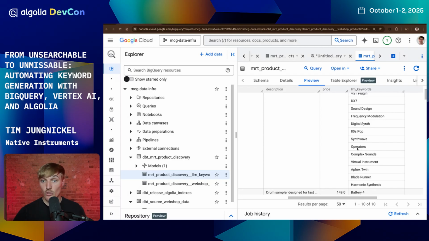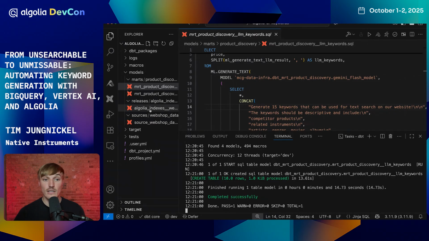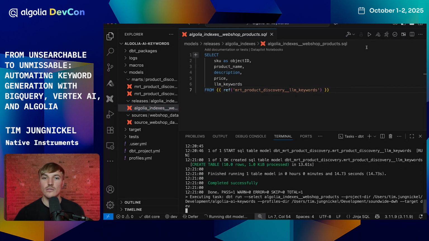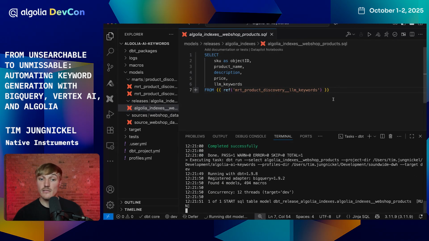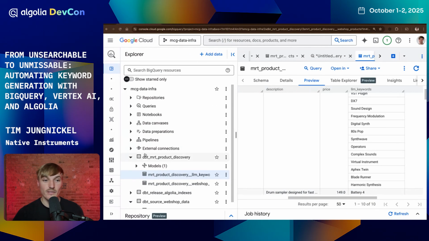As the final step to conclude our pipeline steps, we also need to create a release table. This release table is just renaming the SKU to object ID to make it more Algolia compatible. I'm also going to run this. And this table now creates our final table that is the index structure that we want to have, all of our transformations in one place.